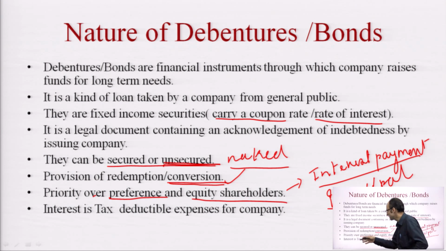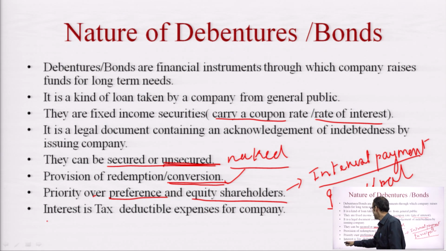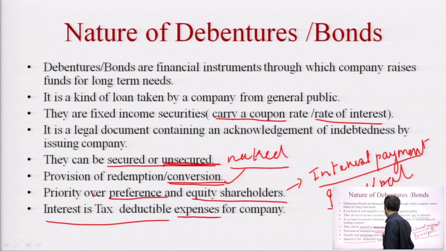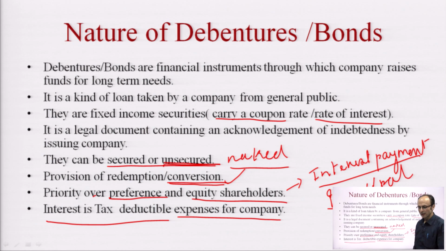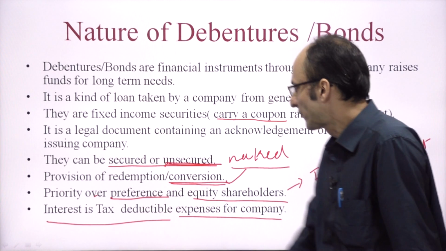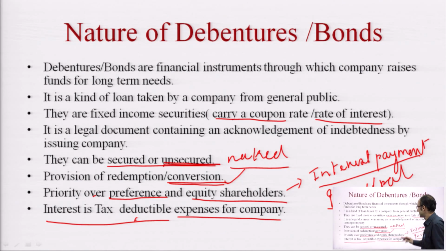And the last point of discussion regarding the features of bonds and debentures is that interest is a tax-deductible expense for the company. This is a very good advantage for the company issuing bonds. Interest is deductible as an expense item from the profits of the company, which reduces the tax liability of the company. So there is a tax advantage for the company if they are issuing bonds, and this is an advantage over preference and equity shares. If the company is raising funds through preference and equity shares, dividend is not tax deductible. So this is the tax advantage, or tax shield, that the company gets from issuing bonds.